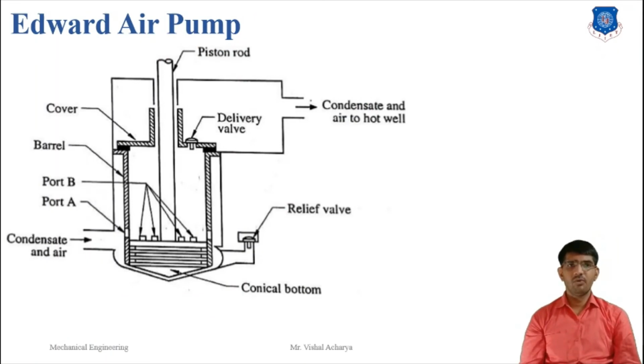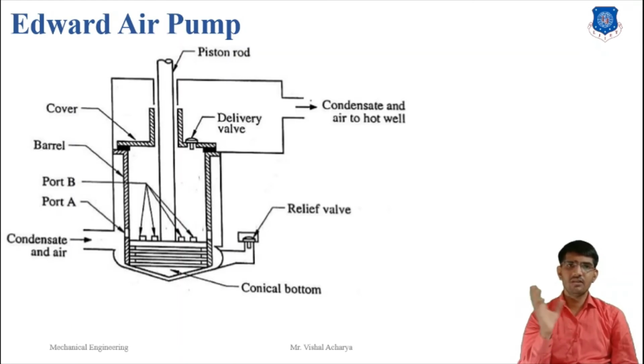The Edwards air pump, or reciprocating type air pump, consists of a delivery valve or head valve. There are no suction and bucket valves present in the Edwards type air pump, which is essentially an ordinary reciprocating type air pump. The delivery valve or head valve is present on the top of the pump barrel. See the Edwards air pump sketch: here the flat reciprocating piston of the pump is placed on its surface and conical at the bottom, as shown in the figure. The pump barrel has a ring port around its lower end for the whole circumference. This ring port communicates with the condenser.